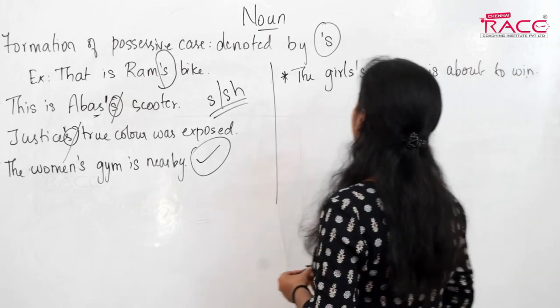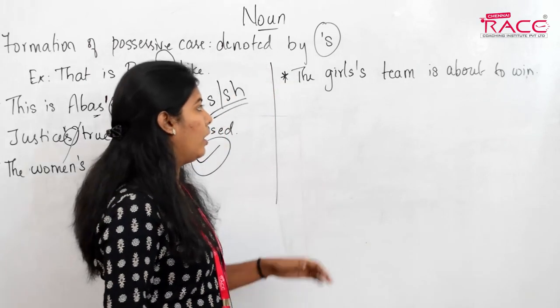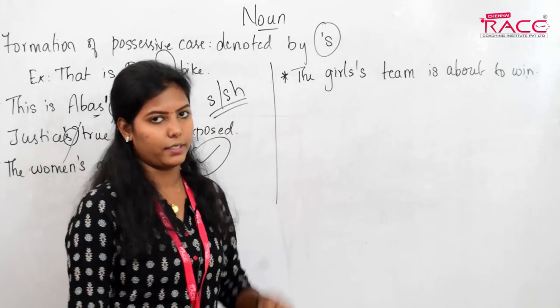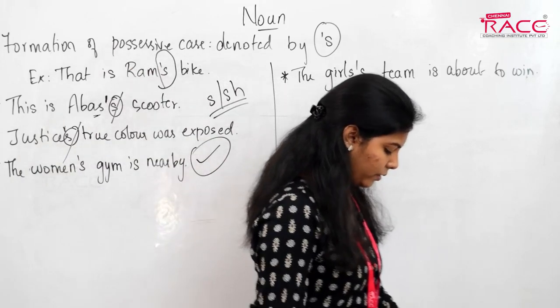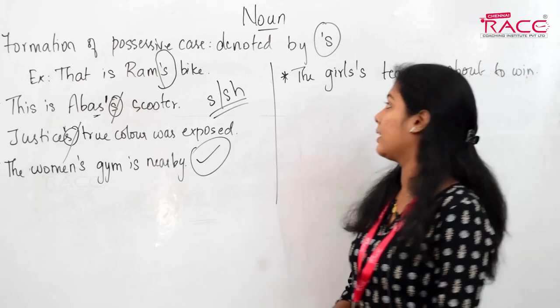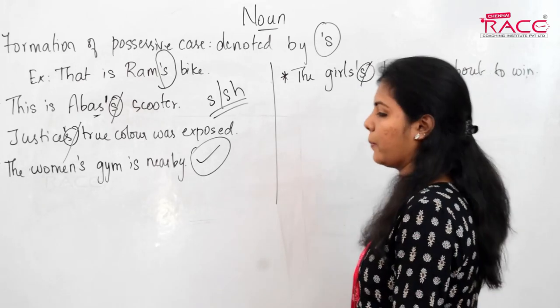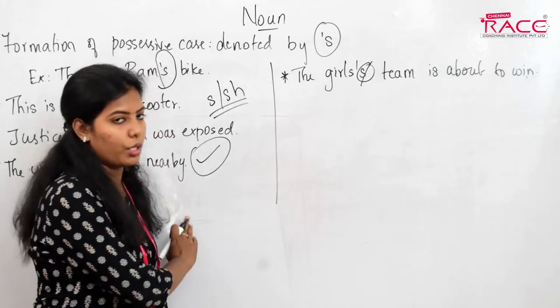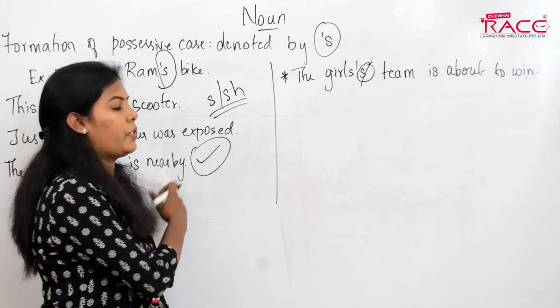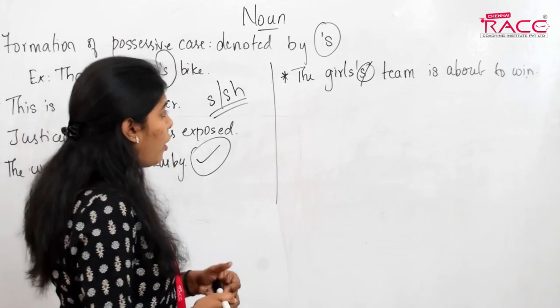The girls' team is about to win. Here, what's the error? In this sentence, again, you shouldn't use apostrophe s, you should use only the apostrophe. Just in the previous sentence, I told you guys that we can use the possessive case for plural form, right?